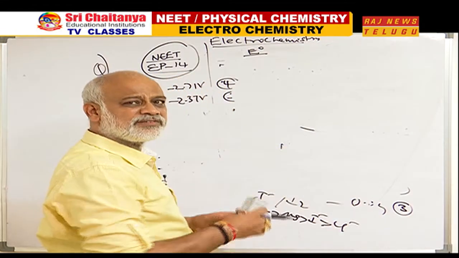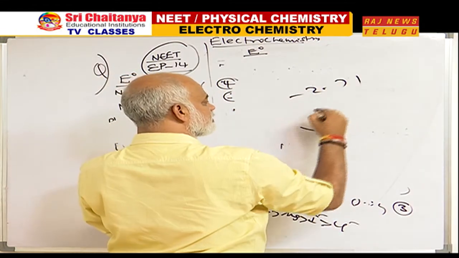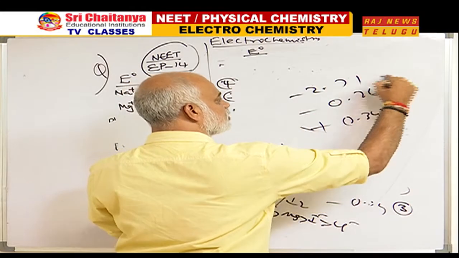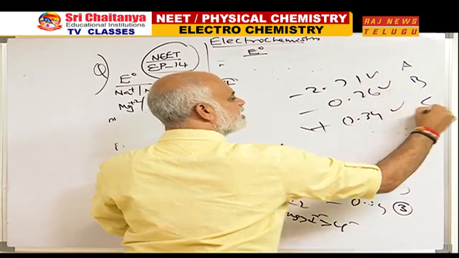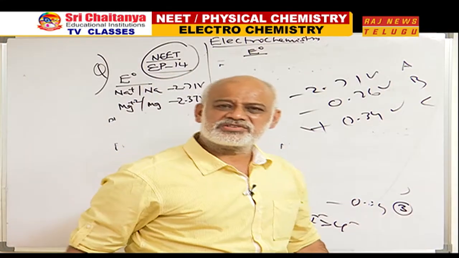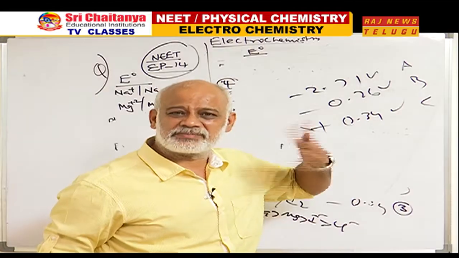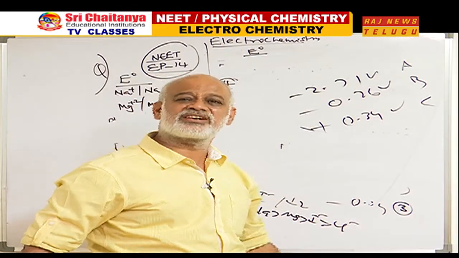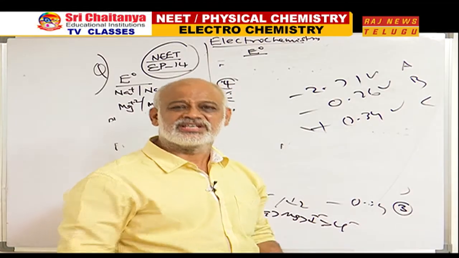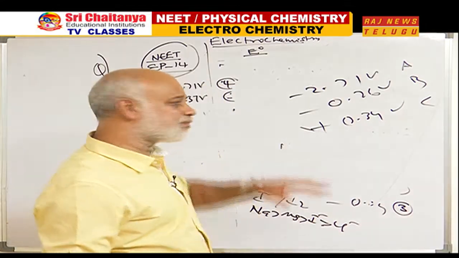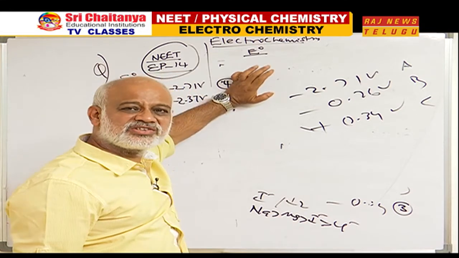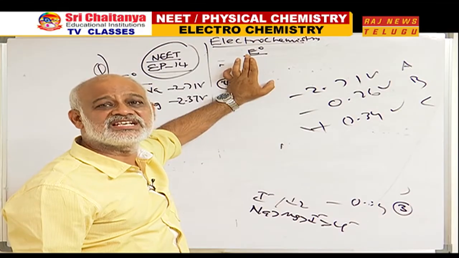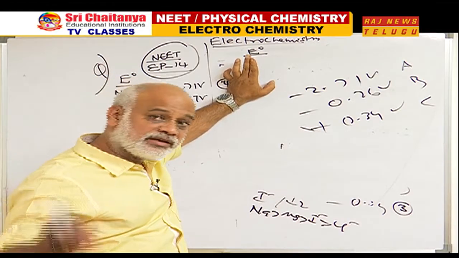Sometimes the question may not be very proper. Minus 2.71, minus 0.76, plus 0.34 volts are given for A, B, C. They don't ask properly. This series is called the activity series. Generally, the greatest negative value is said to be the most active. So the best reducing agent is being asked. The best reducing agent is the one which has the least SRP value.